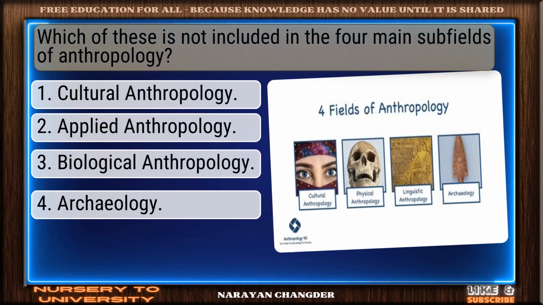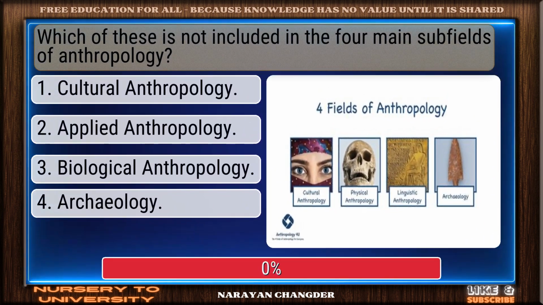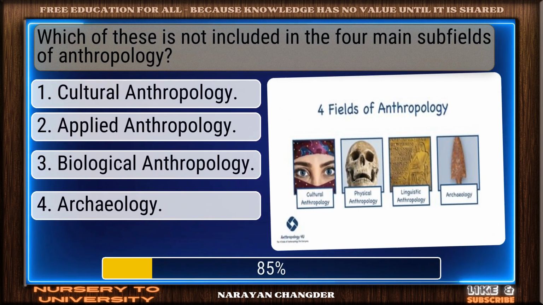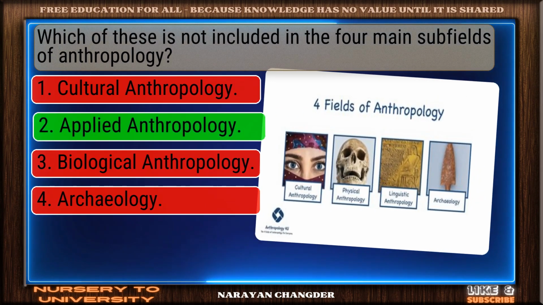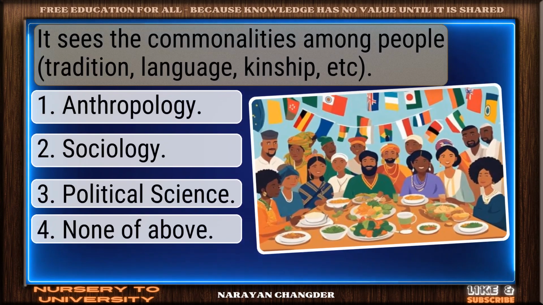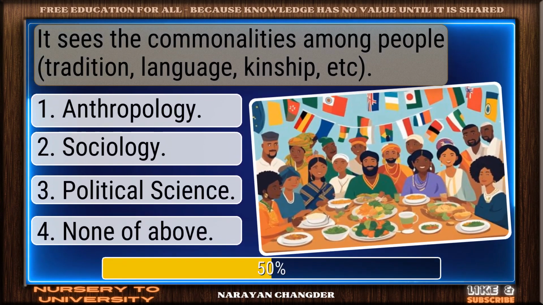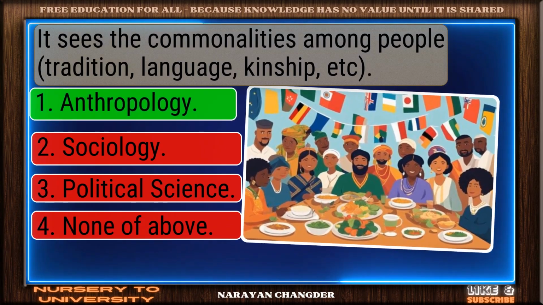Which of these is not included in the 4 main subfields of anthropology? You're right. Applied anthropology is the correct answer. It sees the commonalities among people. Well picked. Anthropology is the correct answer.